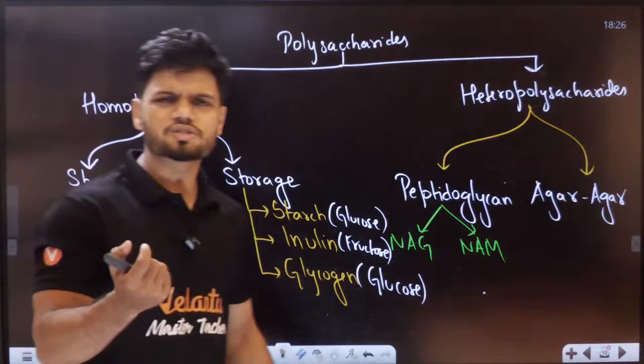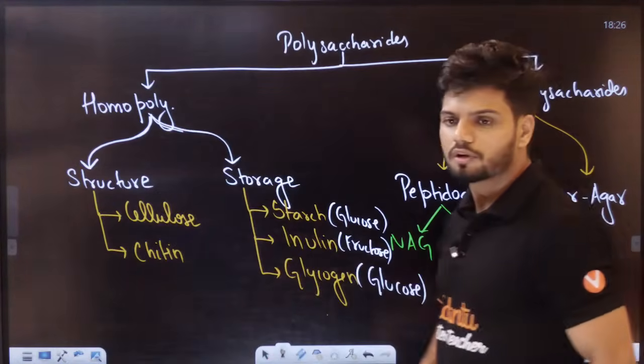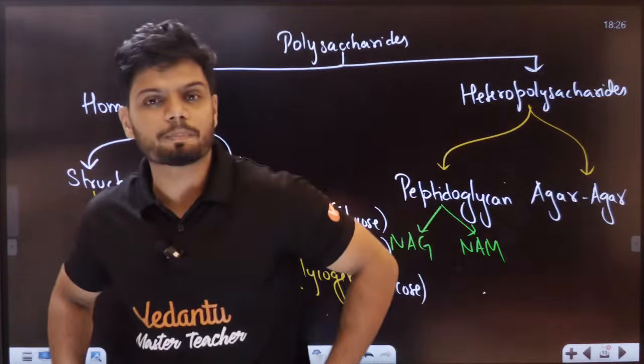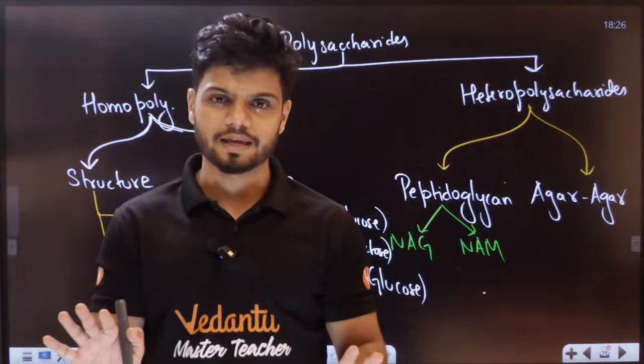Now students, inulin is generally found in the case of your plants, right? Starch, students, where do you find starch? In the case of plants or animals? Where do you find starch? Starch is generally found in the case of your plants again.